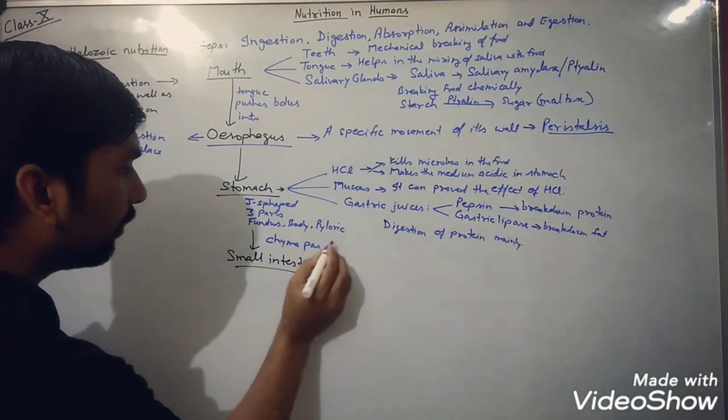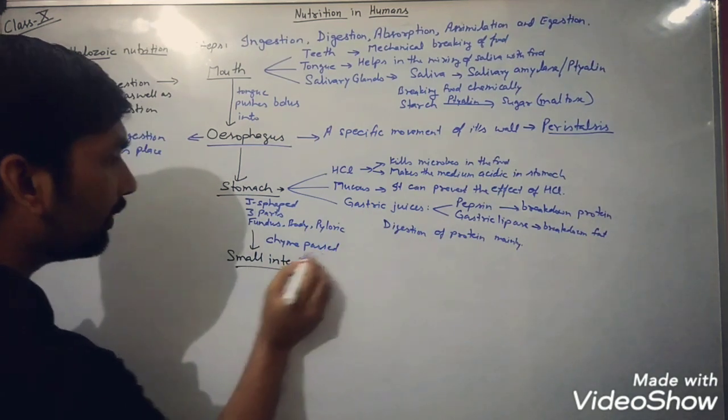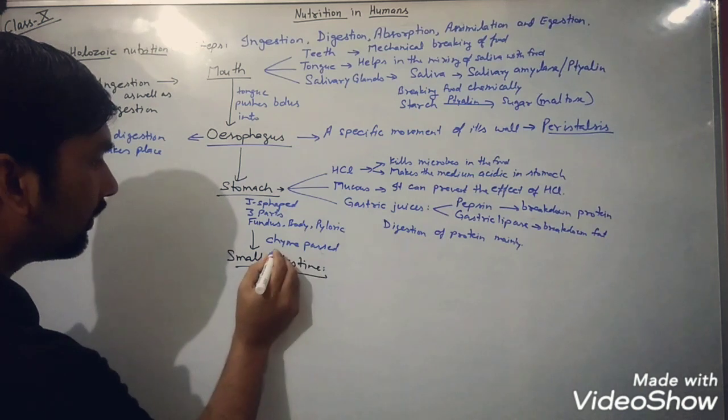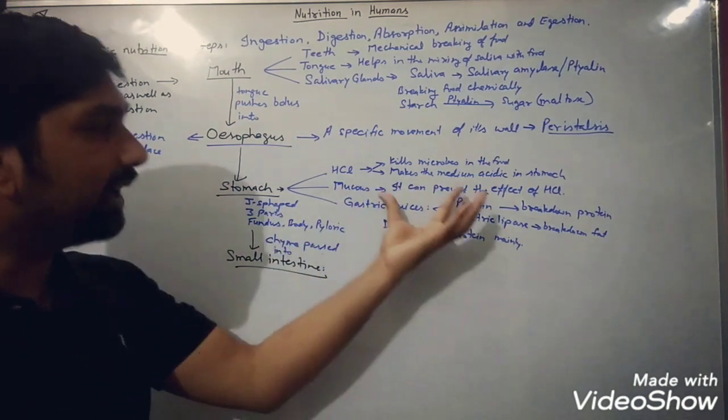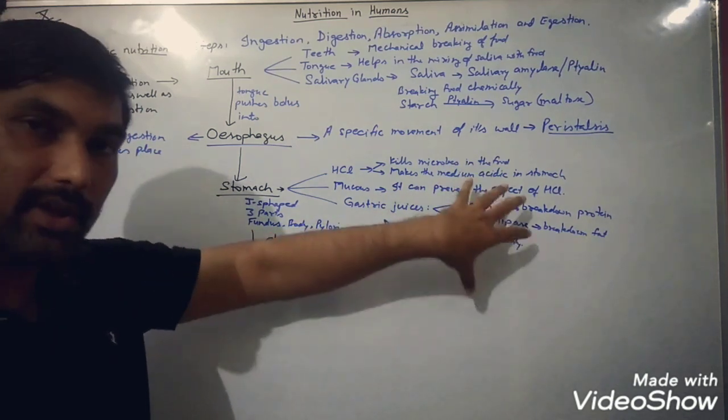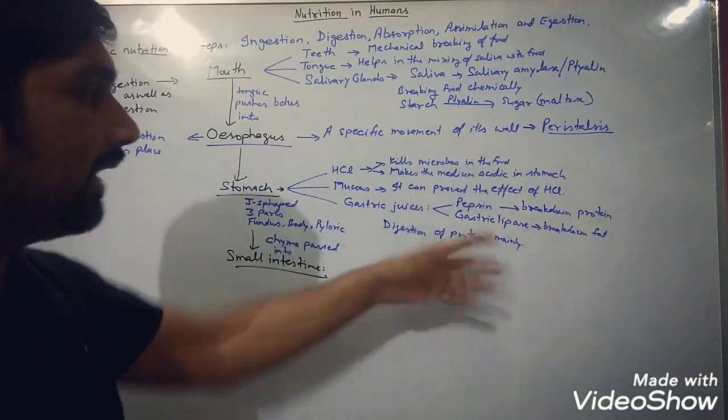So this chyme is what? The food that is mixed properly with the gastric juices and is partially digested.